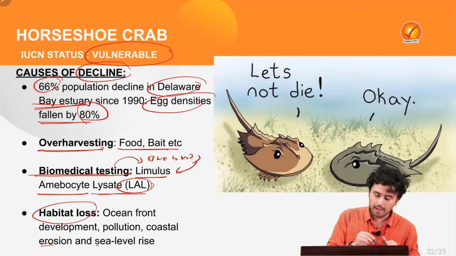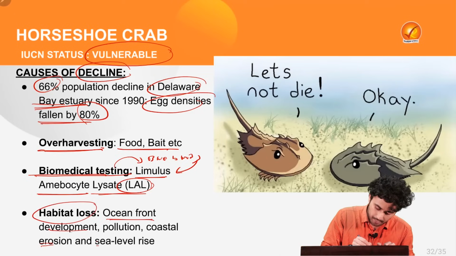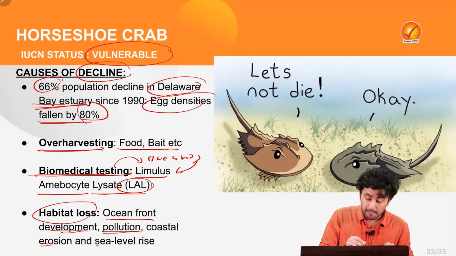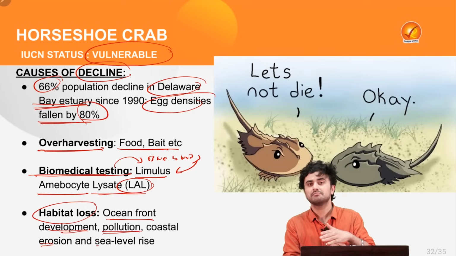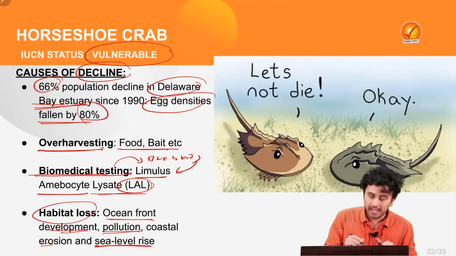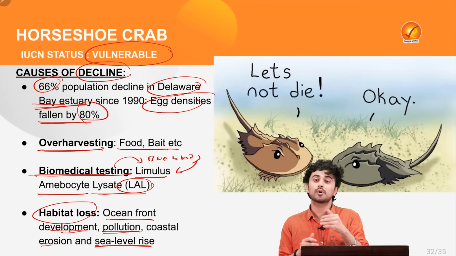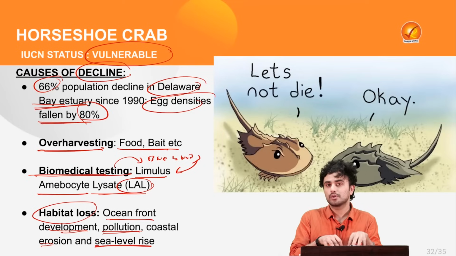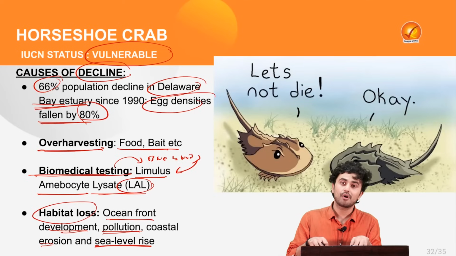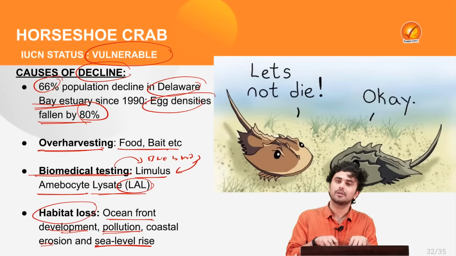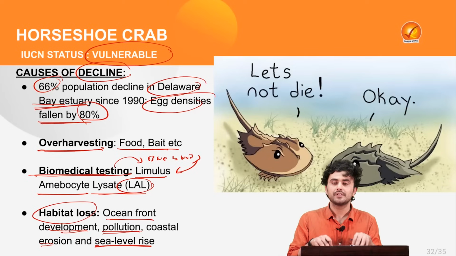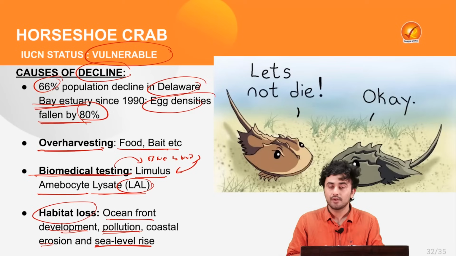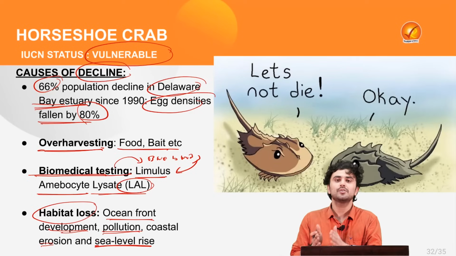Also, there is habitat loss because of development on the ocean front, the rampant increase in pollution, coastal erosion, and at the same time the sea level rise which is taking place because of global warming. All this is leading to the decline of the horseshoe crab, and maybe we are going to witness the loss of another species from our world. Thus, we need to protect our environment, which shall become sine qua non at least in the 21st century.